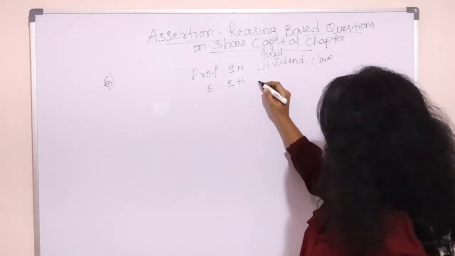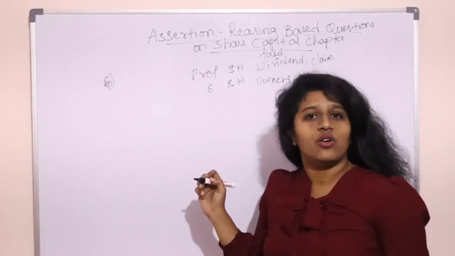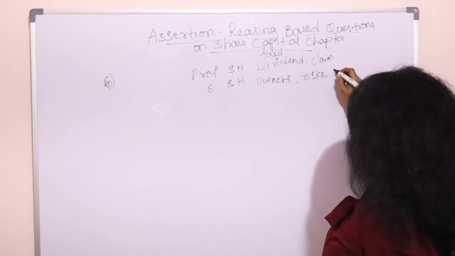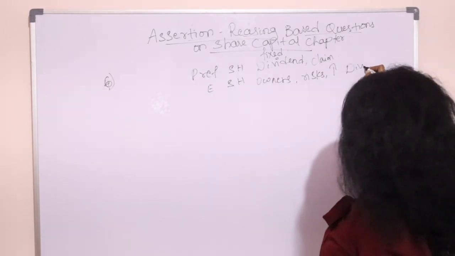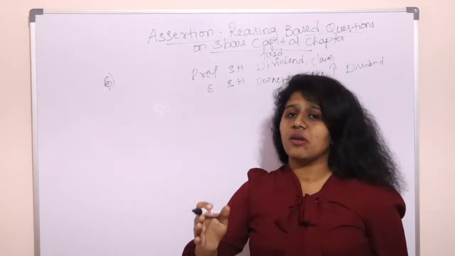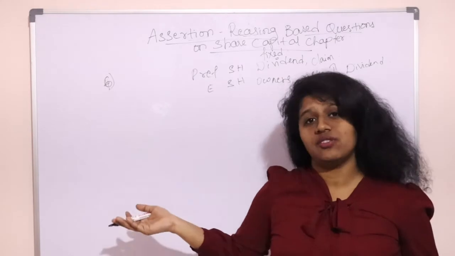What is an equity shareholder? They are the actual owners. If they are the owners, they need to take high risks and they will have higher dividends. In case of huge profits, if you are a preference shareholder, you will be receiving a fixed amount. But if I am an equity shareholder, I will have huge dividends.